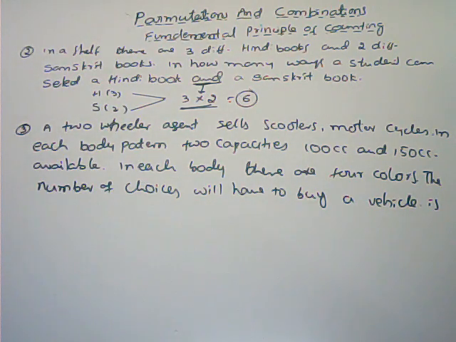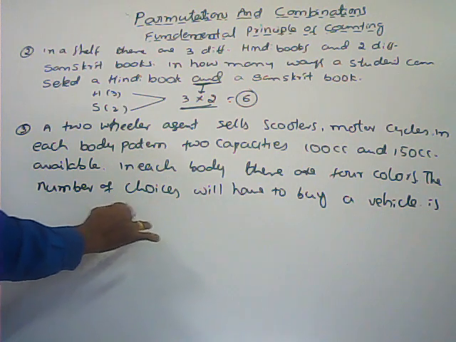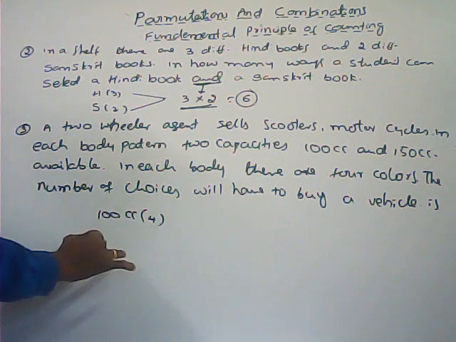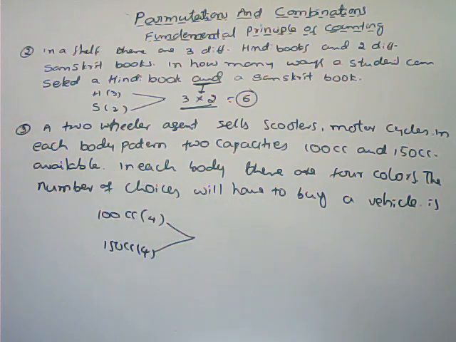Next one: a two-wheeler agent sells scooters and motorcycles. In each body pattern, two capacities, 100 cc and 150 cc, are available. In each, there are 4 colors. See here, in the 100 cc body pattern, how many colors are there? 4. In 150 cc also 4 colors are there. Now what is he doing? The number of choices we have to buy a vehicle. Vehicle means either this one or this one he has to select. See the number of ways.